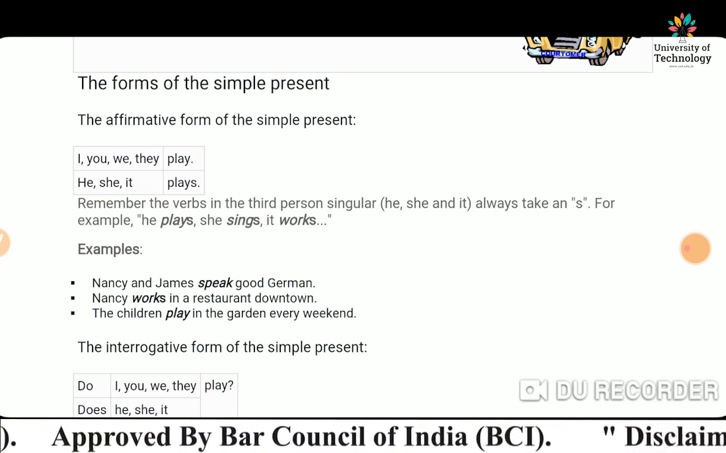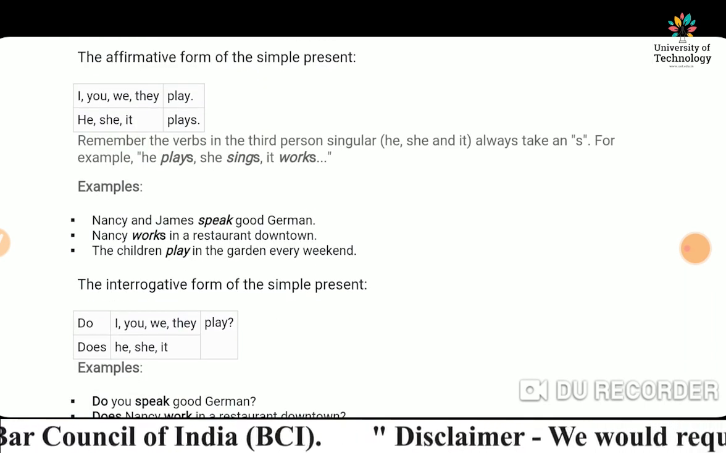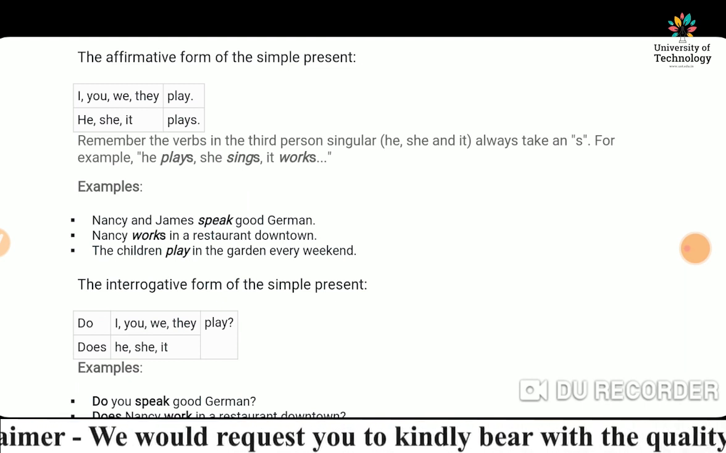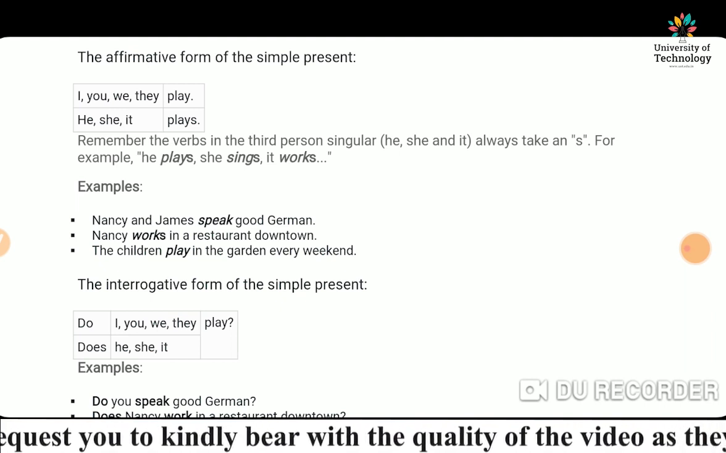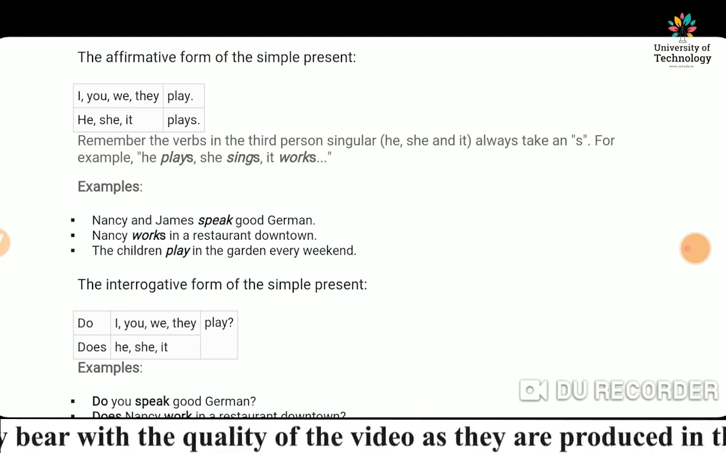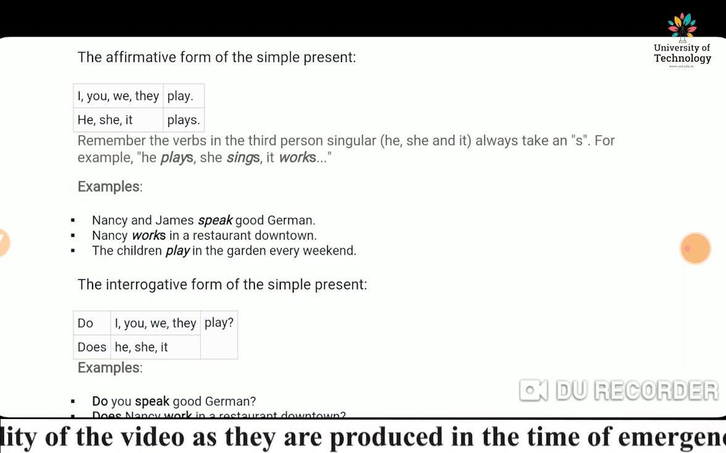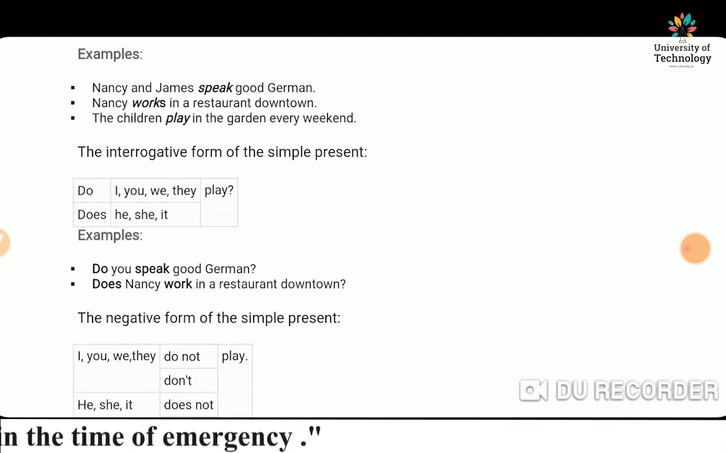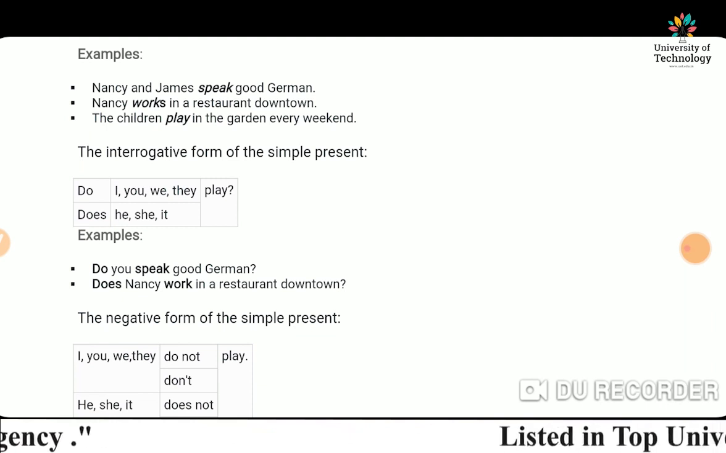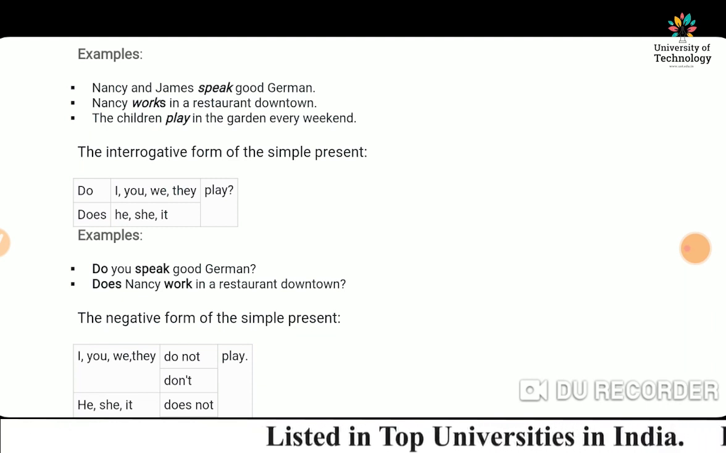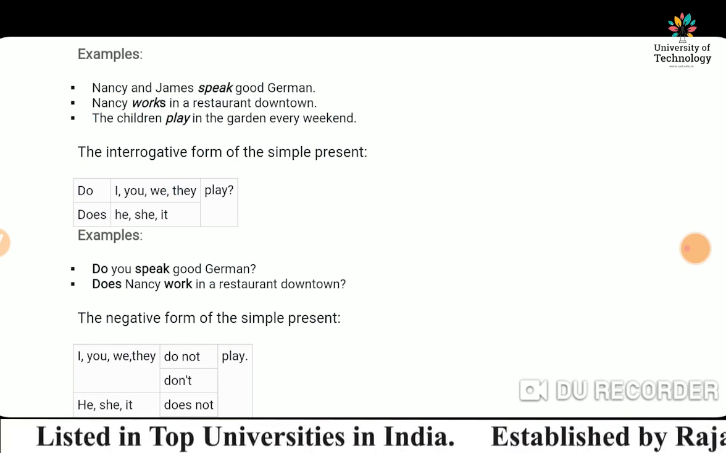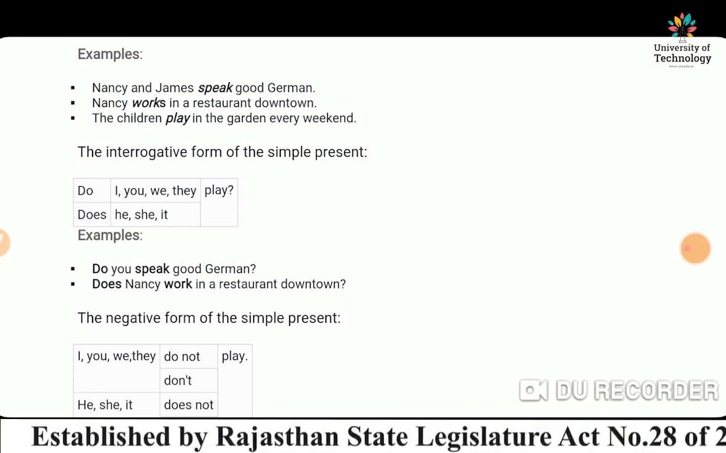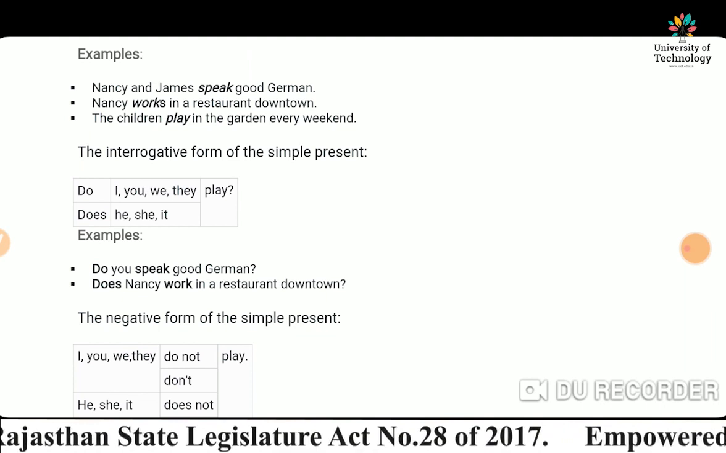If we talk about the interrogative form of the simple present tense, for I, you, we, they, we have to use do. For he, she, it, name, I mean singular, we have to use does. For example, do you speak good German? Does Nancy work in a restaurant downtown? So these are the examples of interrogative sentences.